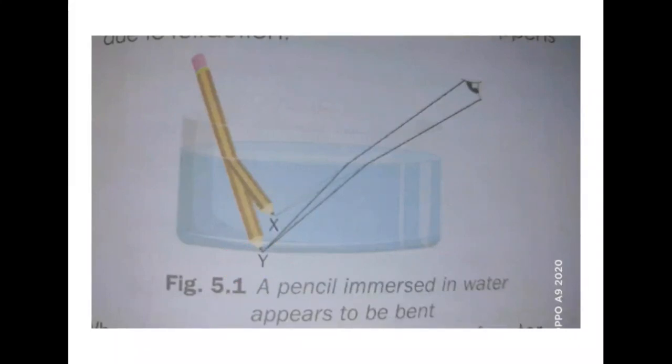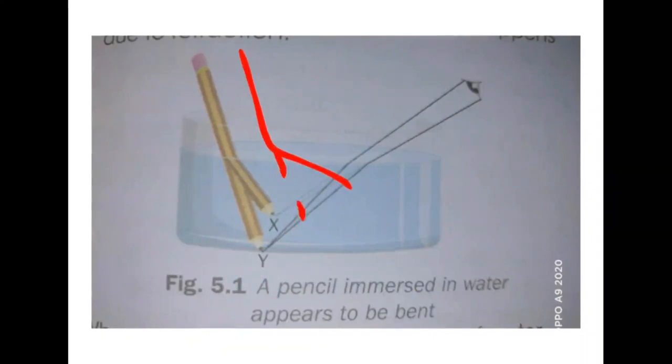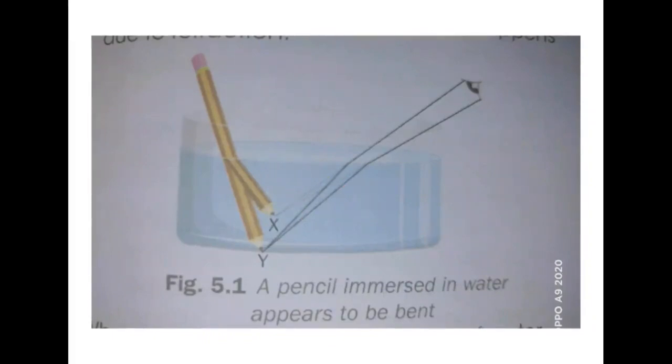It seems to get bent, but actually the original pencil has to be like this, right? So this bending of light when it travels from one medium to another is called refraction of light.